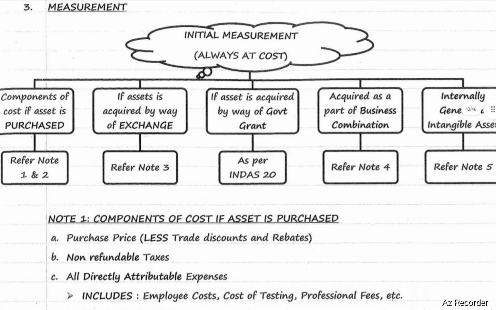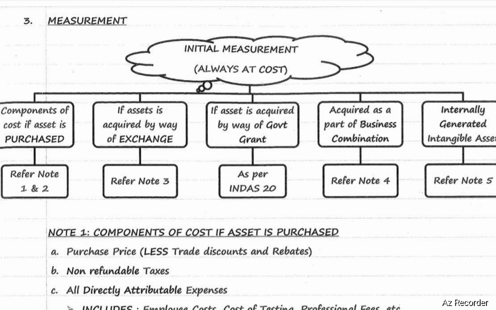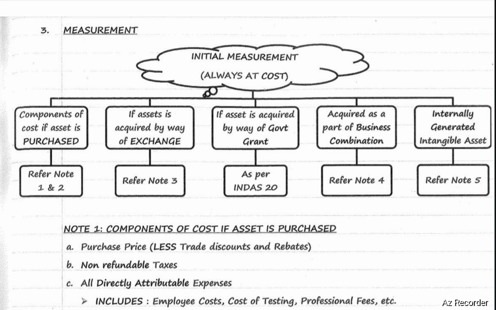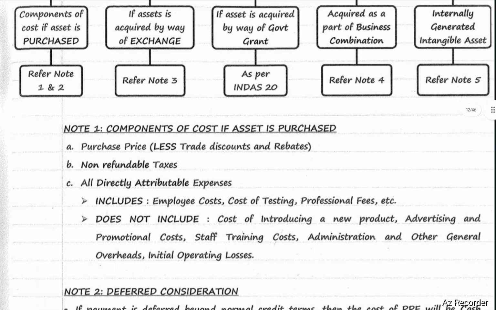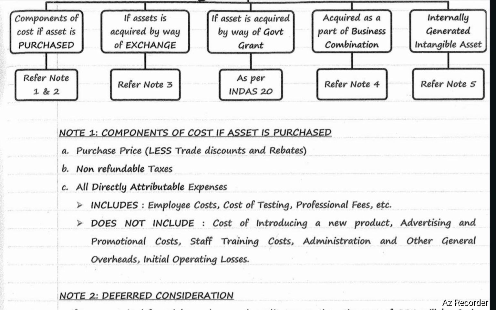Next, measurement. Initial measurement of intangible assets. Intangible assets will be initially measured at cost. Components of cost if the asset is purchased. That means purchase cost includes purchase price, less trade discount and rebates, add non-refundable taxes, add all directly attributable expenses. It includes employee cost, testing cost, professional fees, etc.